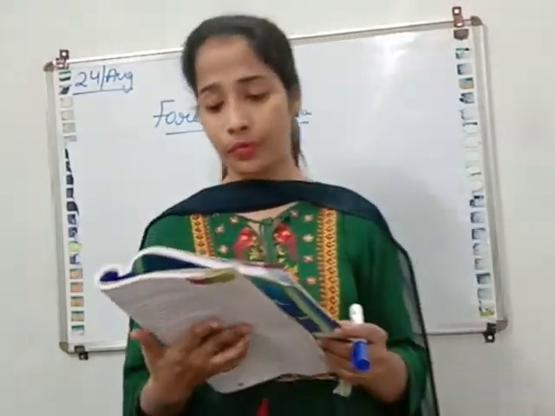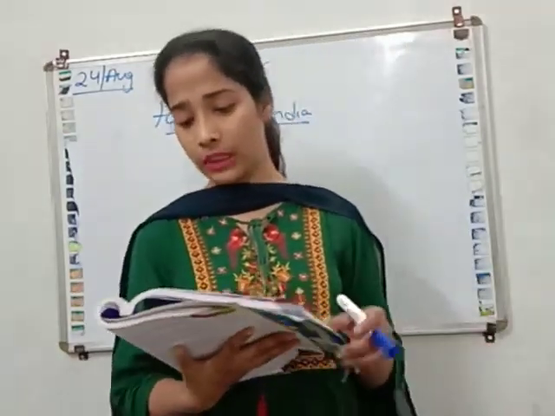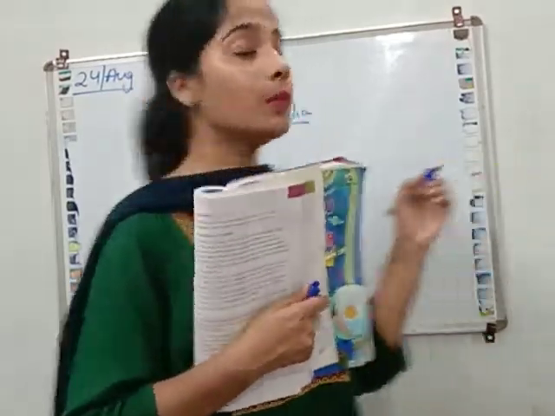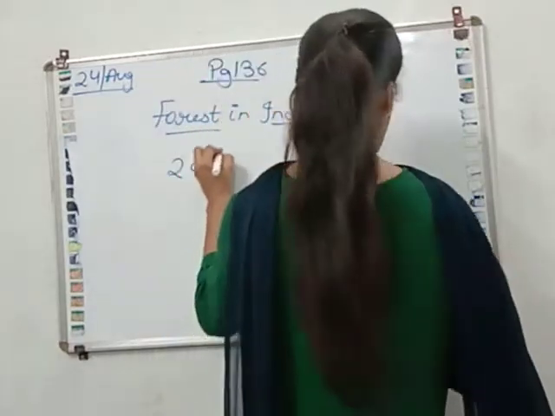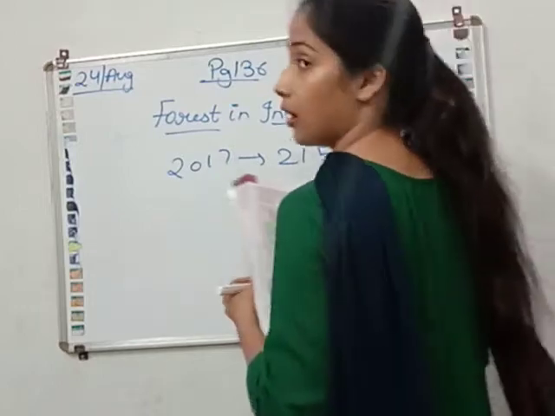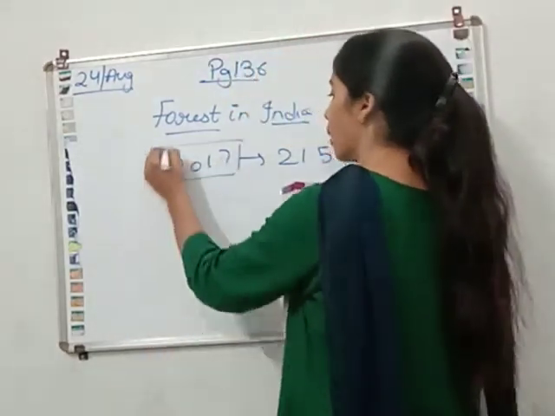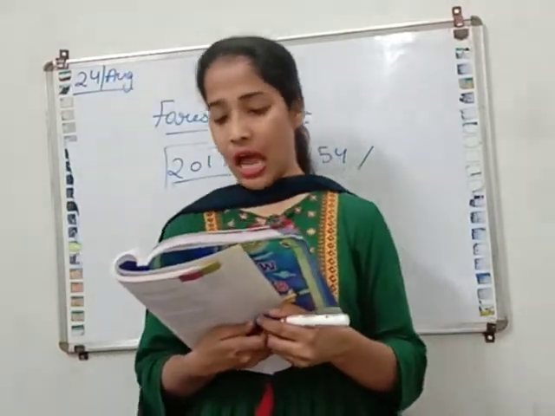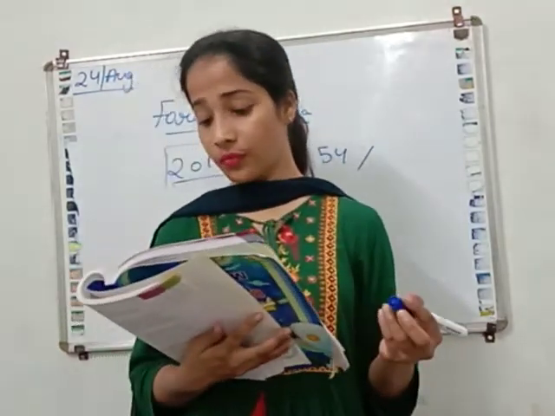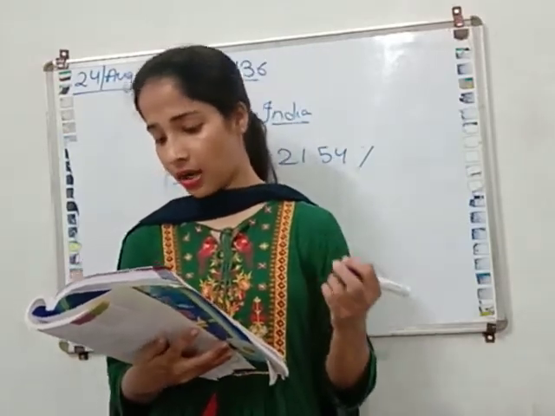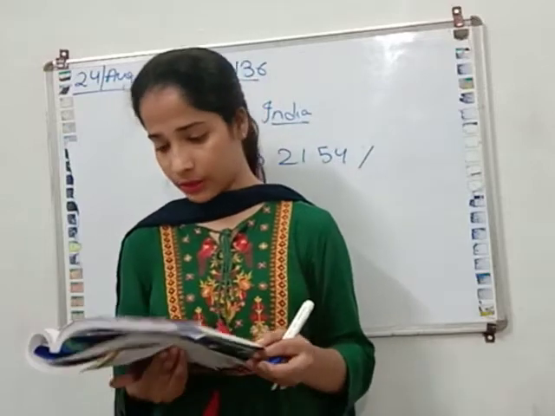According to the Forest Survey of India, India has 21.54% of its total geographical area under forest in 2017. So according to the report of 2017, India covered 21.54% forest area. As per this report, Madhya Pradesh has the largest area under forest cover, followed by Uttar Pradesh, Chhattisgarh, Odisha and Maharashtra. I hope this is clear to you.